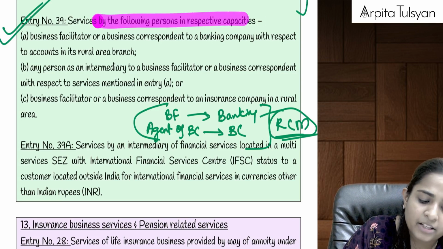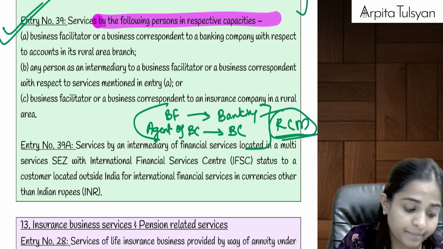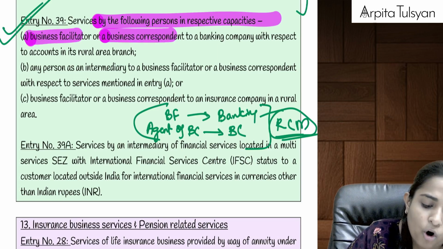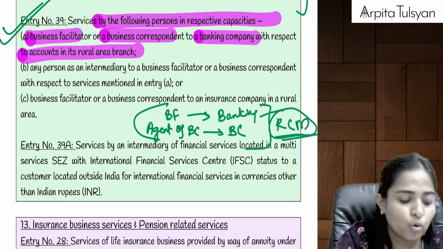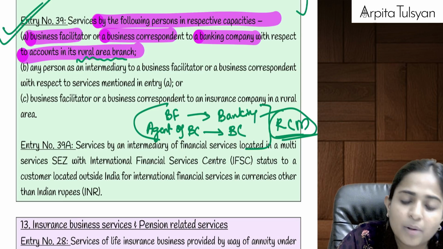Services by the following persons will be exempted. If a business facilitator or business correspondent is providing any services to a banking company for its rural area branch, only for its rural area branch, it will be exempted.